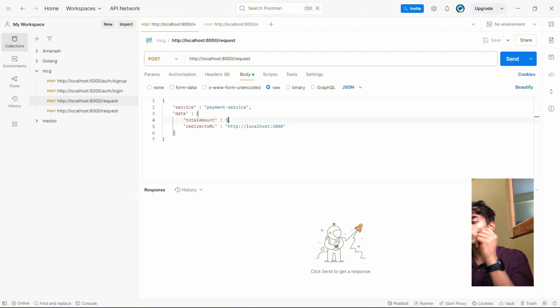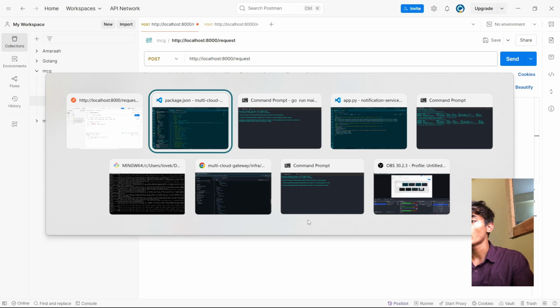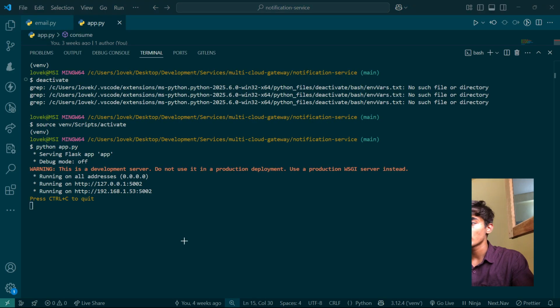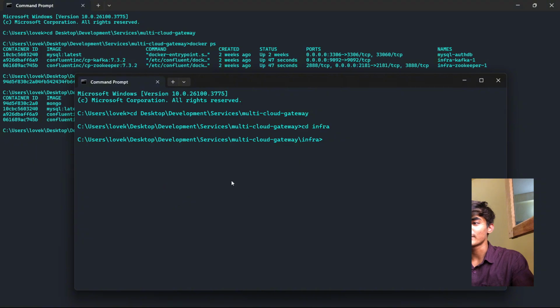Let me make a total amount of 1000 rupees. I want to make a payment of 1000 rupees. I will hit send. It will give me this job ID. Let me just wait for a second. Where is it? This is not here. This is also not here. Where's my main server? Okay, so this is not here right now.